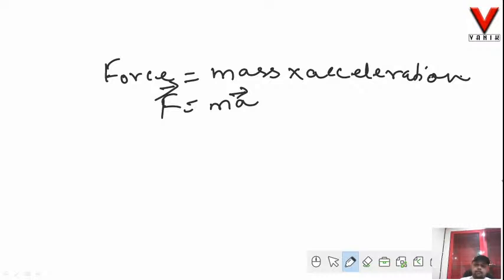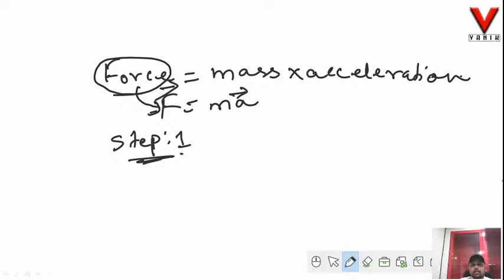Now let us see, in examination, if it is asked which among the following is the dimensional formula of the given physical quantity, and the quantity given to you may be force as well. Follow some basic steps and you will get your answer. Step number 1: first of all, write down the physical quantity, that is force, in terms of its formula, that is F is equal to m into a.